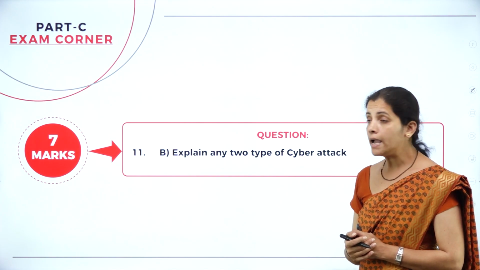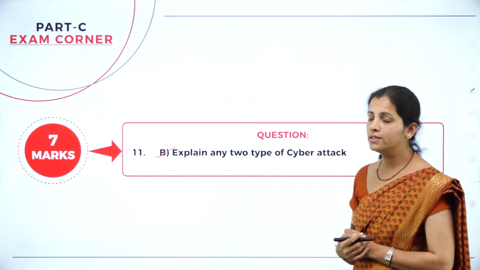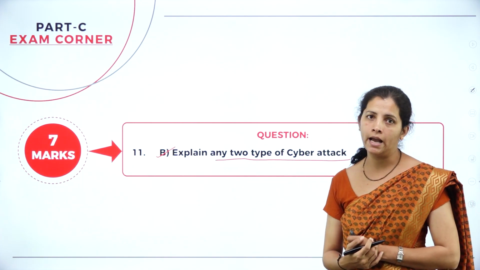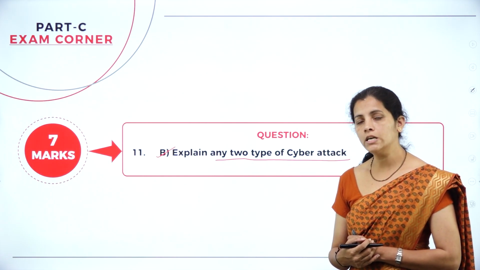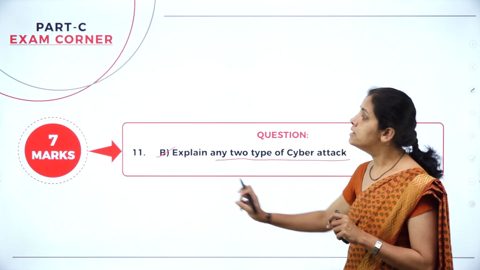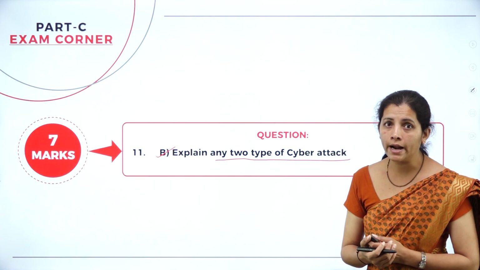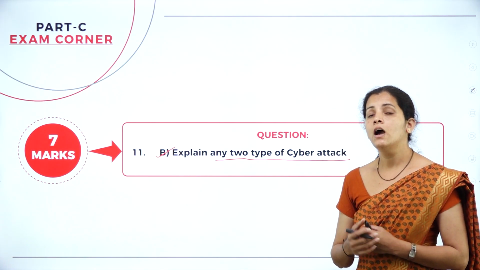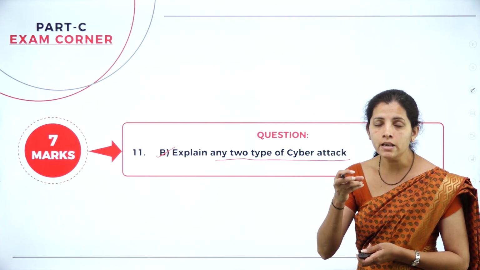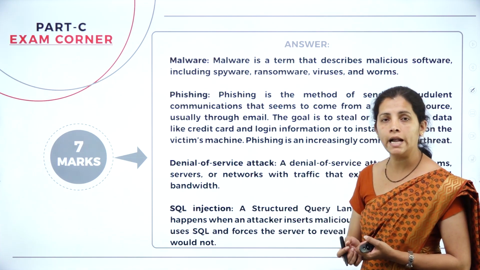Okay, fine. Then the next question of 11th question, that is, explain any 2 types of cyber attack. So I want to answer any 2 types of cyber attack, and it carries 7 marks. Before that, what is cyber attack? That's nothing but the unauthorized access or gaining the system access. That is known as cyber attack.